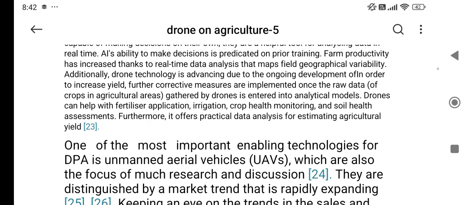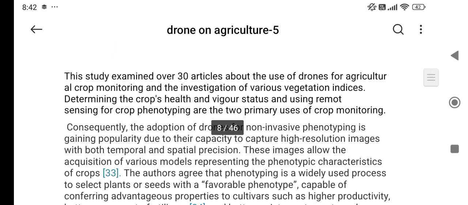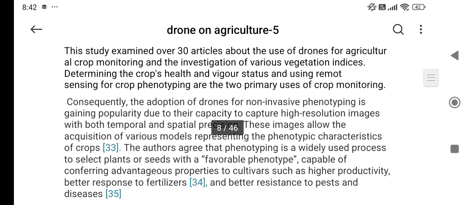Additionally, drone technology advances due to the ongoing development in order to increase the yields of crop monitoring. This study examines over 30 articles about the use of drones for agriculture, crop monitoring, and the investigation of various vegetation indices. The adoption of drones for non-invasive phenotyping is gaining popularity due to their capacity to capture high-resolution images with both temporal and spatial precision.